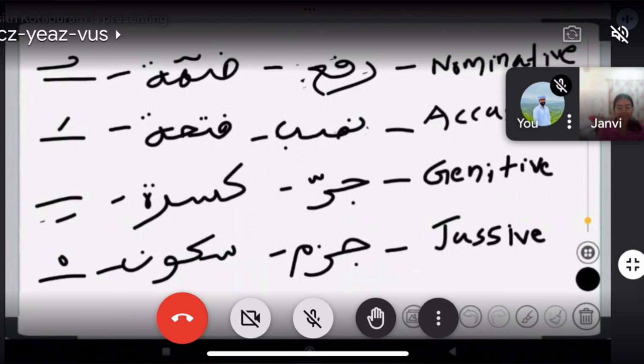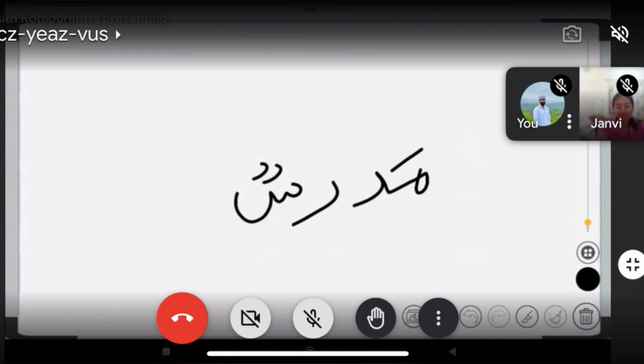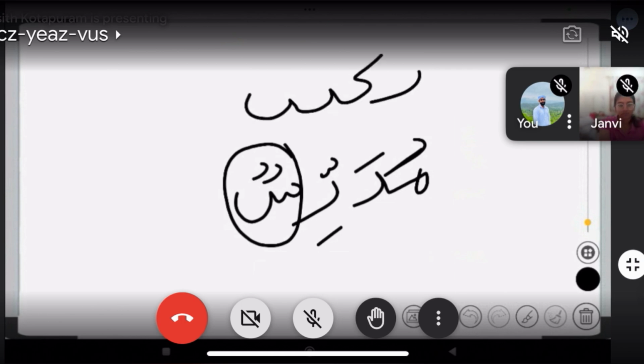So when a word comes with the nominative case, it has a dhamma at the end. Look at this. Mudarrisun means teacher. Okay. So look at this. Mudarrisun ends with a dhamma. Or yaktubu.